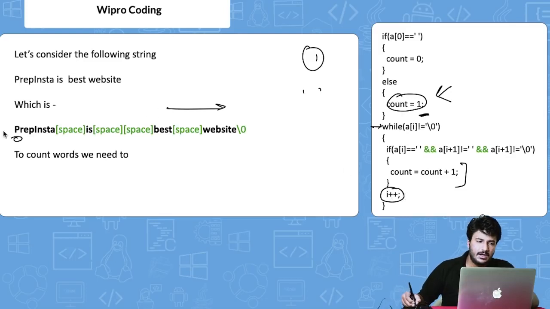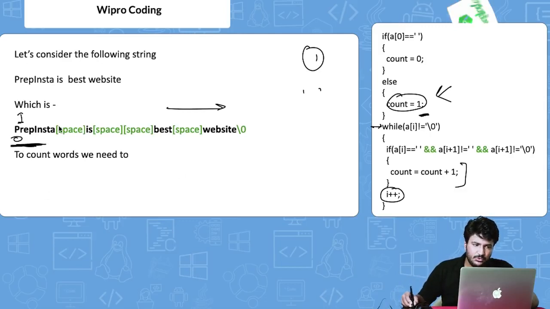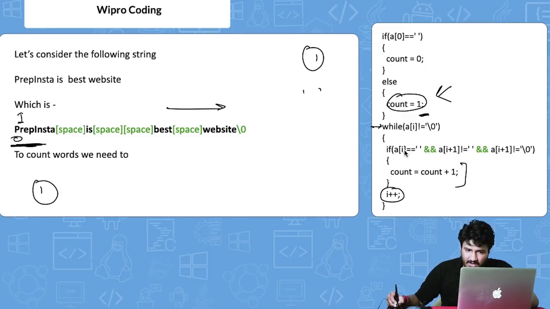Then again at the next position, that is 1, a of i goes to R. Obviously this is not the second word, so we are not supposed to increase the count. We keep the count 1 already, because the whole word Prepinsta is taken as 1 count. So till a, the count should be kept as 1. Again, if a of i is equal to blank space, increase count by 1, but obviously it's not a blank space, the value here is R. So it will keep on doing the same thing till a.